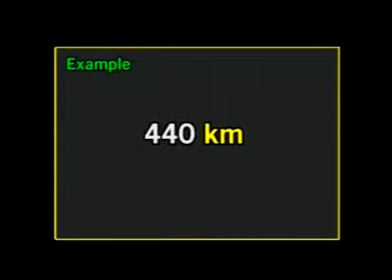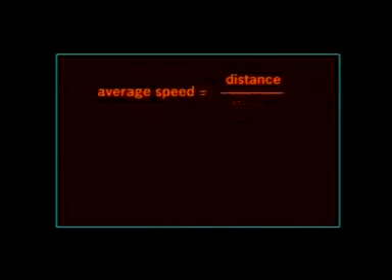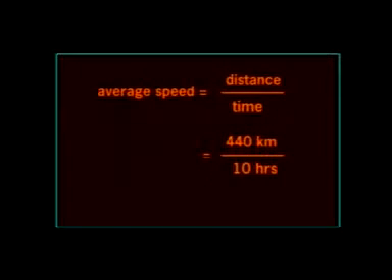Example: Joseph traveled a total of 440 kilometers during the vacation period. He spent a total of 10 hours for this journey. What is his average speed? Average speed equals distance divided by time. In this case, it is equivalent to 440 kilometers divided by 10 hours, which is equal to 44 kilometers per hour.